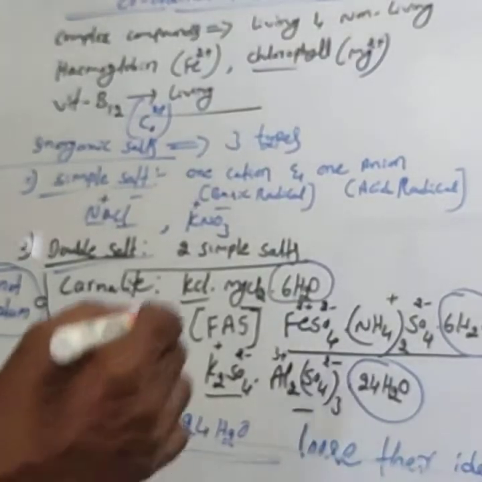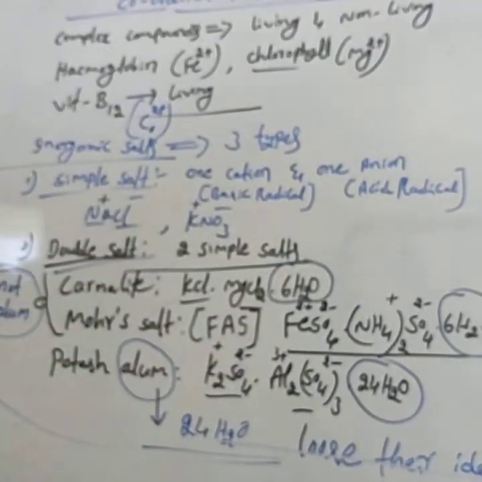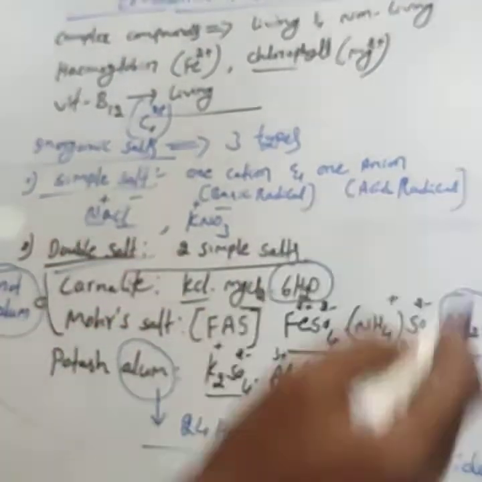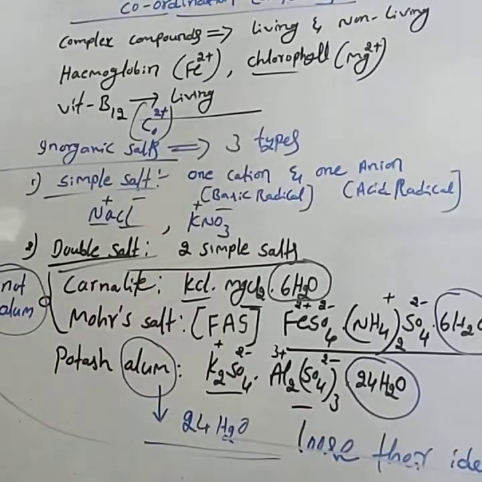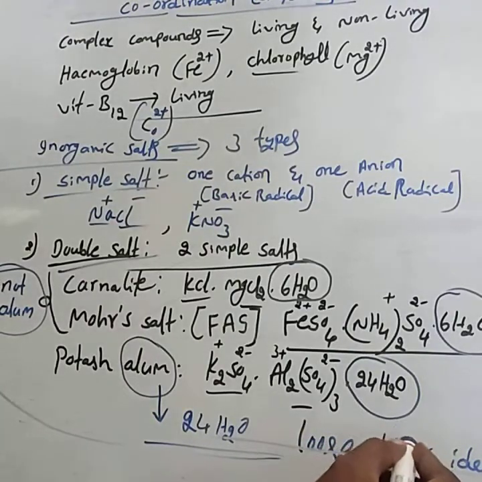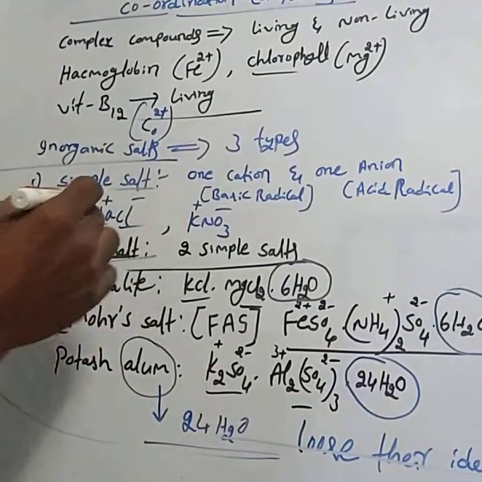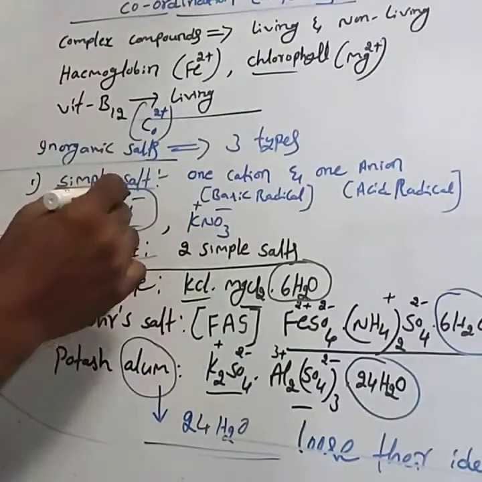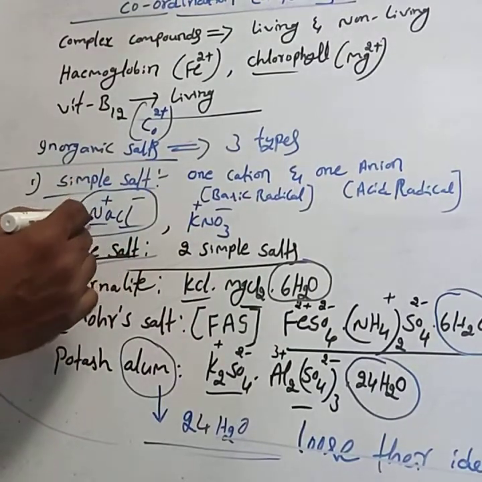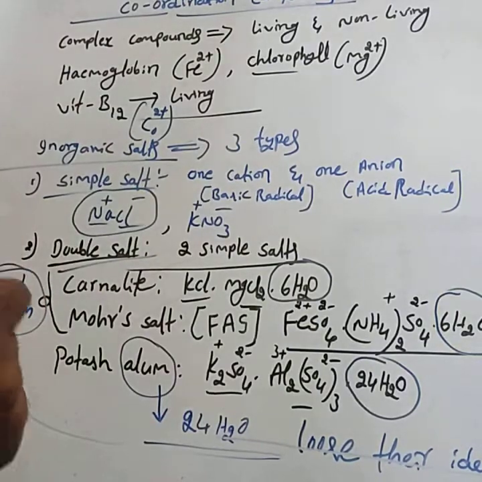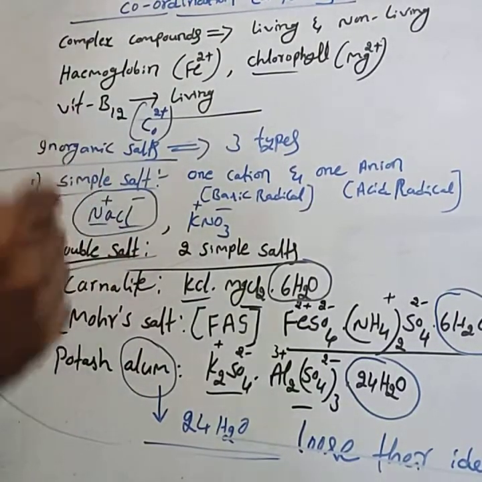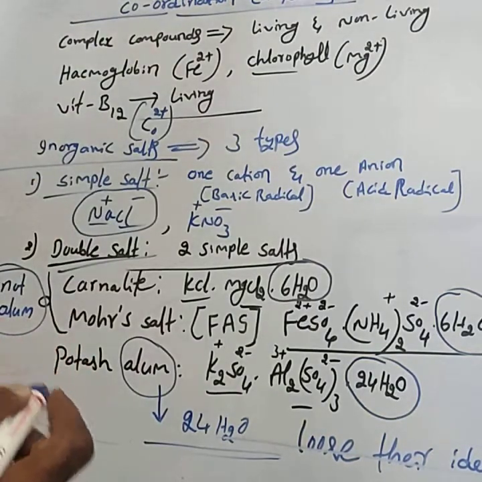lose their identity when dissolved in water. Losing identity means, for example, NaCl when dissolved in water forms Na+ and Cl-, and it answers the tests for both.